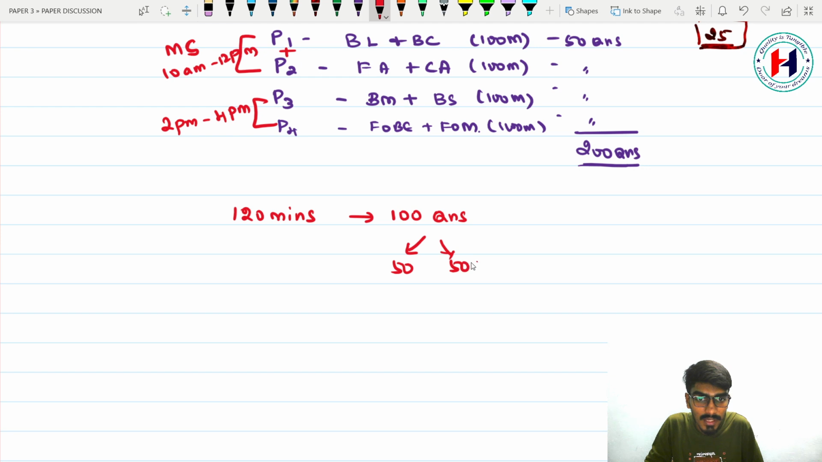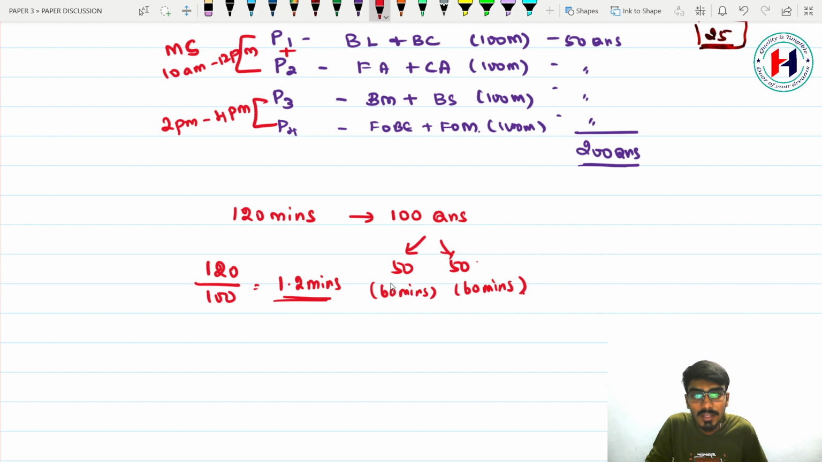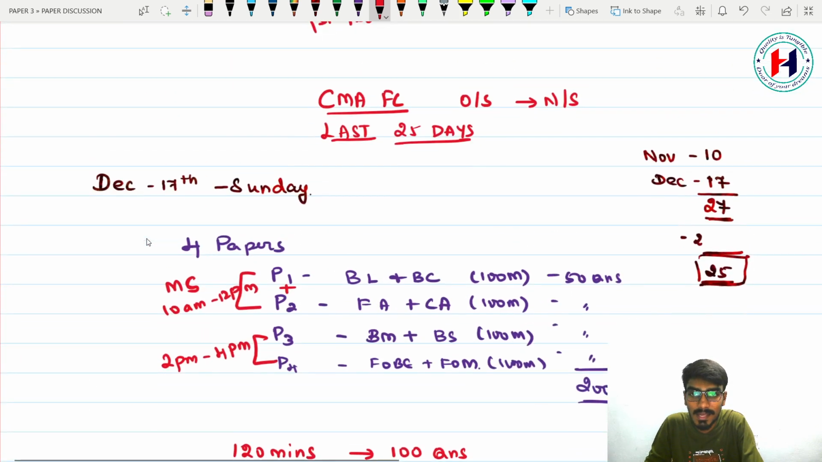If you do it in such a way, with very simple mathematics, you are left with only 1.2 minutes per question. Obviously, within 60 minutes you need to complete each paper. Each question is going to carry 2 marks. So you will get 50 questions if you attend them all. If you attend only 30 questions and all 30 are right, you will be awarded 60 marks. Like this it works regarding the time management part.